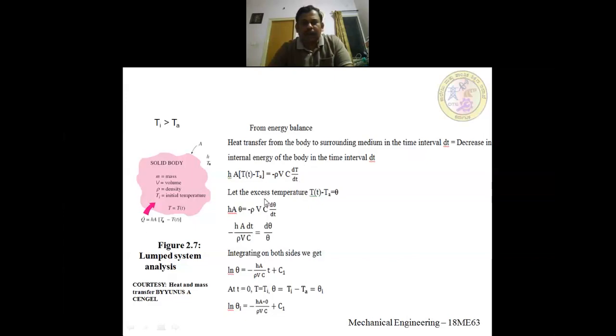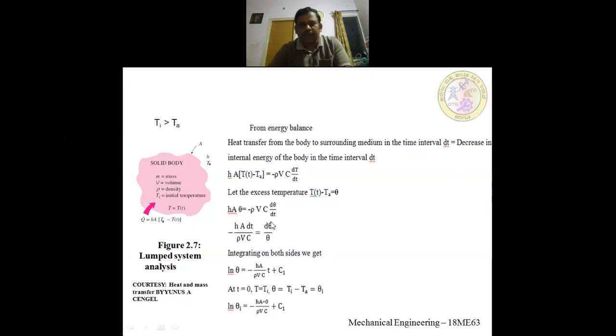Now let us take that same thing what we have done in fins. Let us assume that T minus Ta as theta. So this difference of temperature will become theta, and rho V c dT by dt will become rho V c d theta by dt.